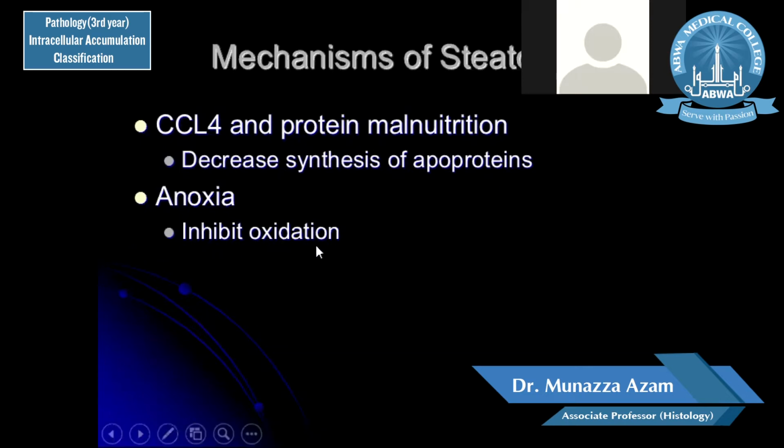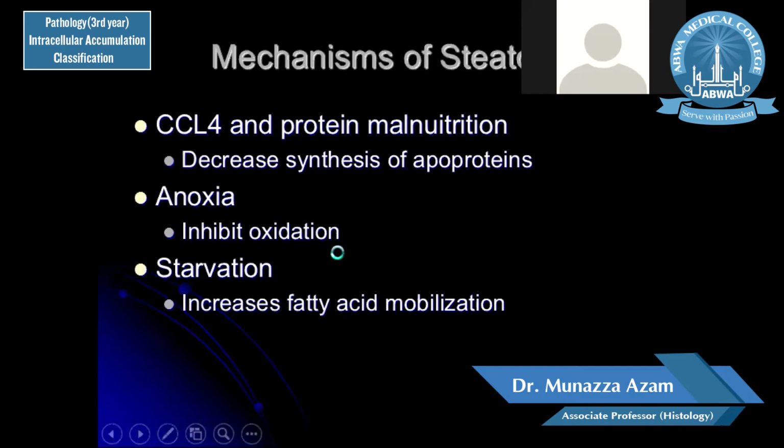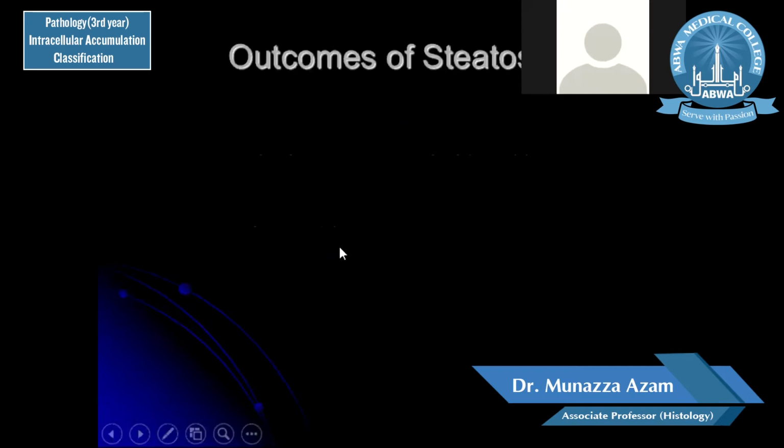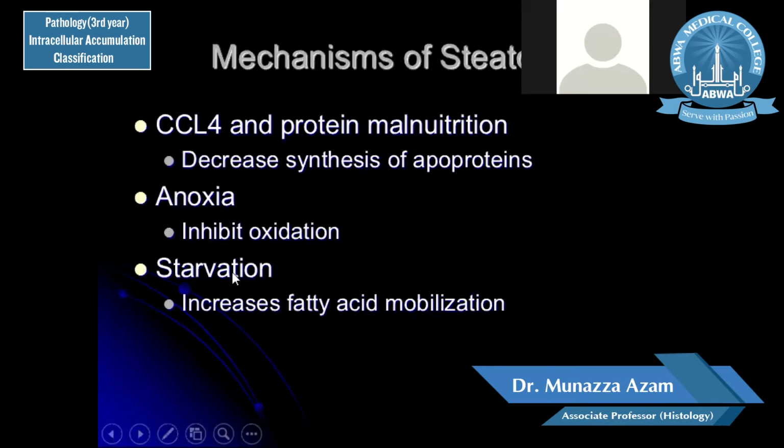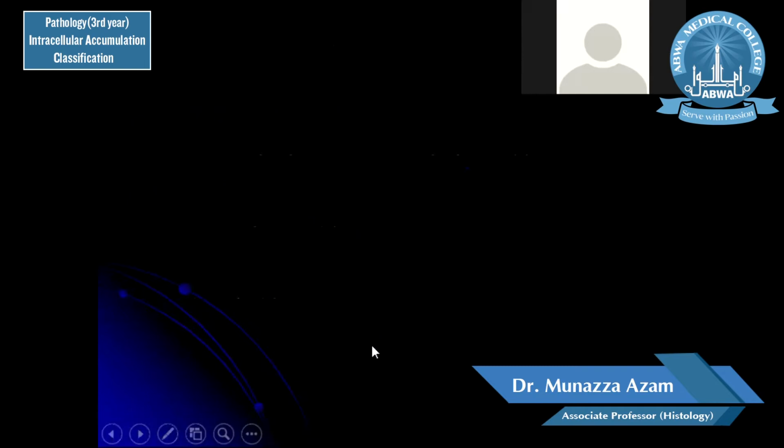Anoxia inhibits oxidation, so fatty acids are not converted to ketone bodies, and free radicals are formed. These free radicals can cause damage and can burden the oxidative metabolism of the cell as well. Starvation increases fatty acid mobilization for the energy purposes of the cell, and this increased fatty acid mobilization can lead to steatosis.